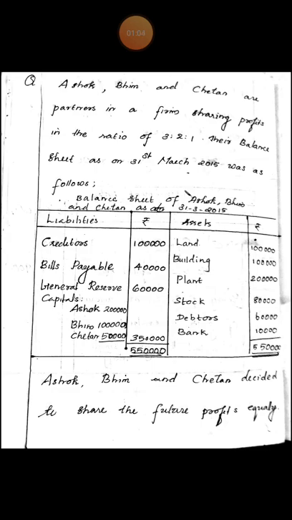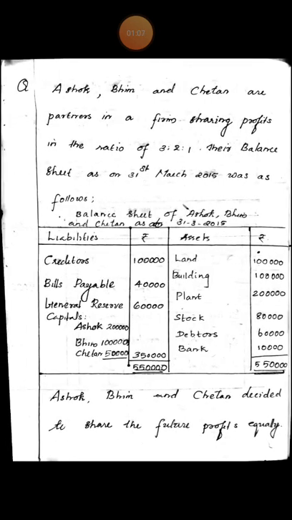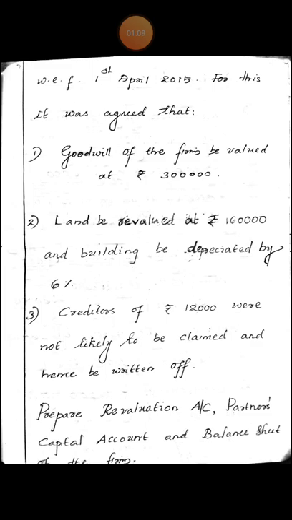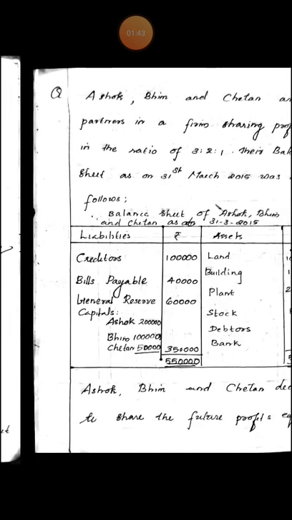Ashok, Bhim and Chetan decided to share the future profits equally with effect from 1st April 2015. For this, it was agreed that goodwill of the firm be valued at rupees 3 lakh, land be revalued at rupees 1,60,000 and building be depreciated by 6%. Creditors of rupees 12,000 were not likely to be claimed and hence be written off. Prepare revaluation account, partners capital account and balance sheet of the firm.